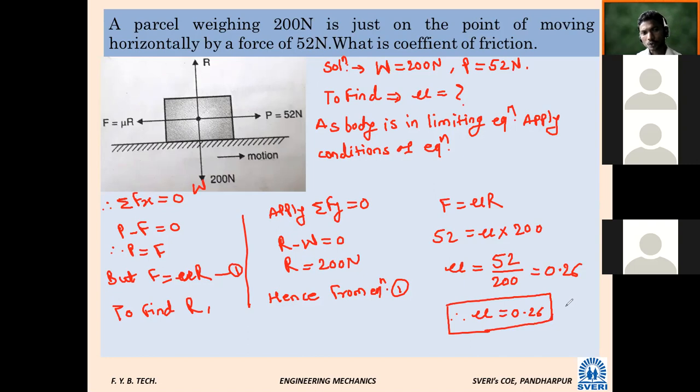So this is the way I have told. If the plane is horizontal, there is no issue to apply the conditions, summation Fx, summation Fy. If the plane is inclined, summation Fx and summation Fy you can apply along the plane and normal to the plane. That is the change in this problem. Problems are very simple. Nothing else. Such problems will be there. Shall we go next? Have you understood? Mu is equal to 0.26.